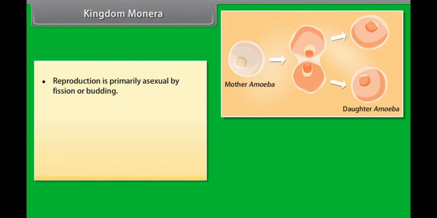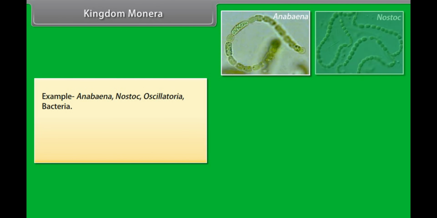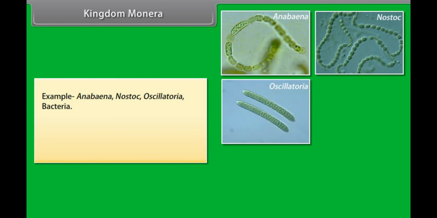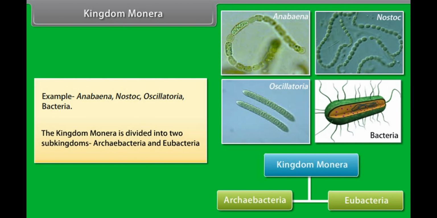Reproduction is primarily asexual by fission or budding. Moneran cells are microscopic. Most organisms bear a rigid cell wall. Example: Anabaena, Nostoc, Oscillatoria, bacteria. The kingdom Monera is divided into two sub-kingdoms, Archaebacteria and Eubacteria.